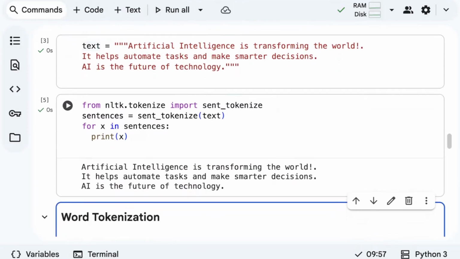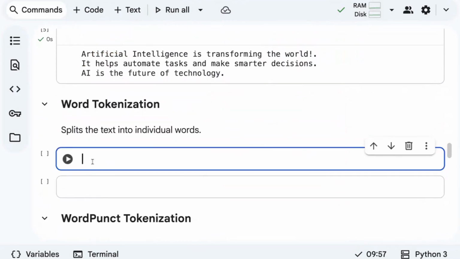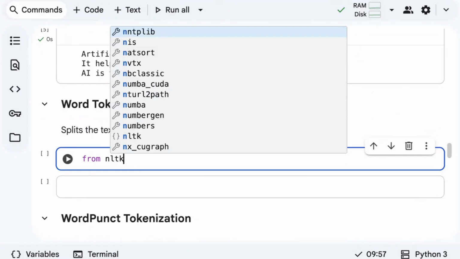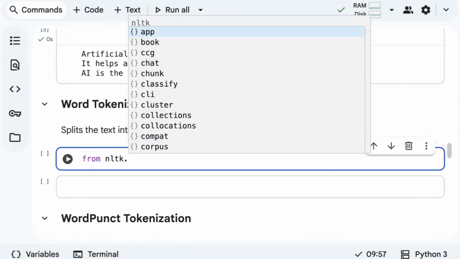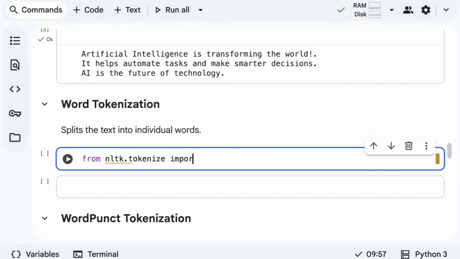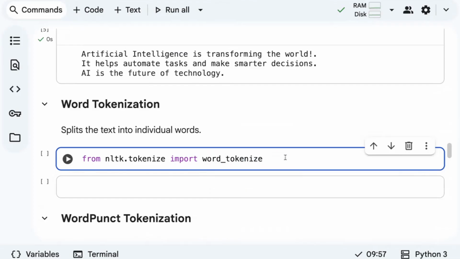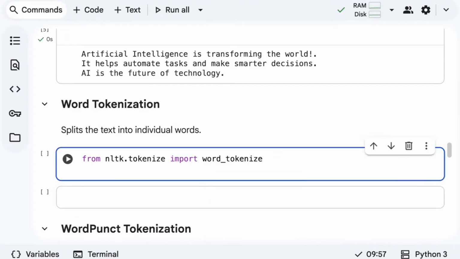The next important thing is word tokenize. You know what is word tokenize? For that, we need to import from nltk.tokenize word_tokenize. Word tokenization in the sense is splitting sentences into individual words, right?